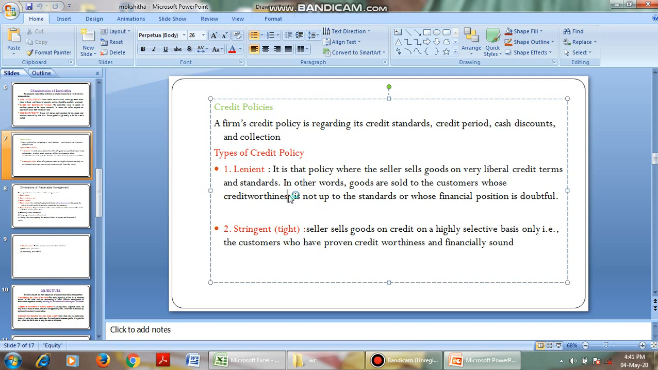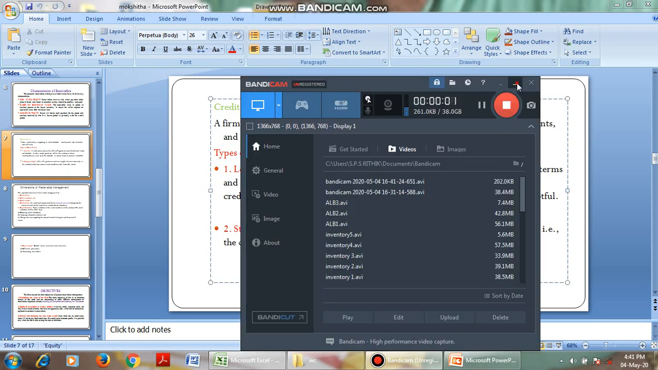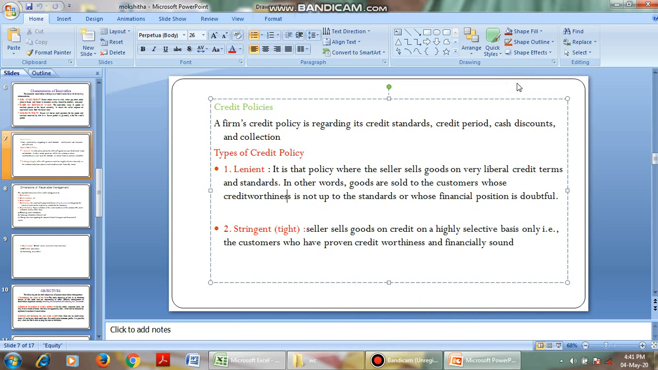For example, I have taken 1 lakh rupees or 10 lakh rupees as credit. I can pay after some time. That is my credit. Okay. If I took 10 crores, 50 crores as credit, right, and I'm not able to pay that amount because I don't have that much creditworthiness. So a lenient policy is selling the goods on a liberal basis to all customers who do not have credit standards up to the mark.